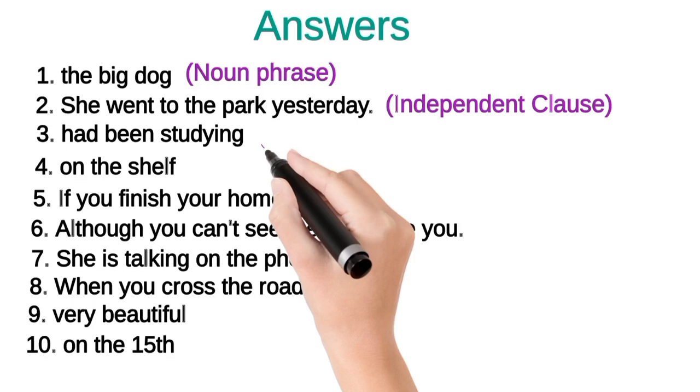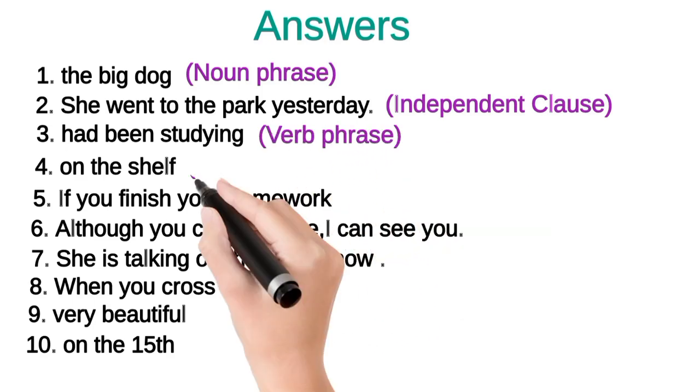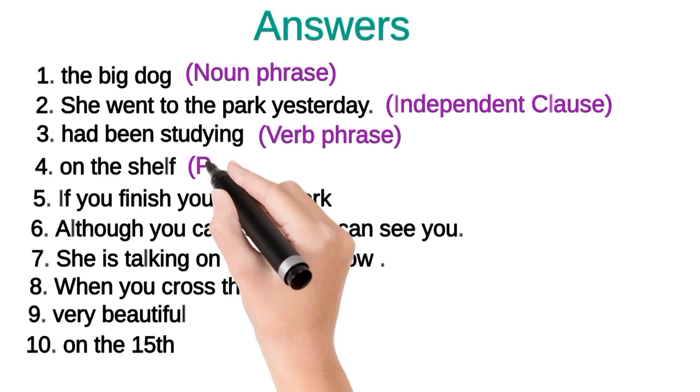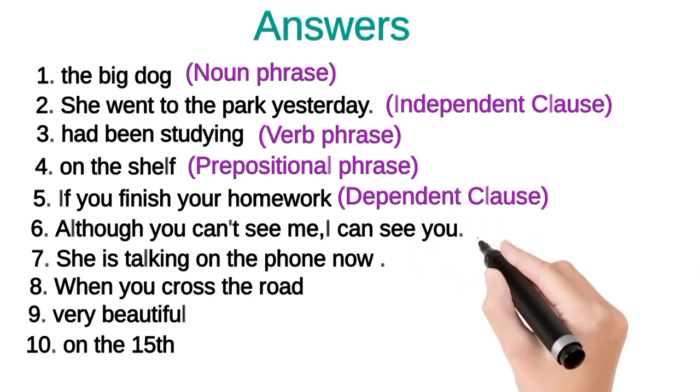This is an independent clause because there is a subject, she, and a verb, went. This clause makes sense on its own as a sentence. Therefore, it is an independent clause. 3. Had been studying. This is an example of a verb phrase. 4. On the shelf. This is an example of a prepositional phrase because it is focusing on the position.